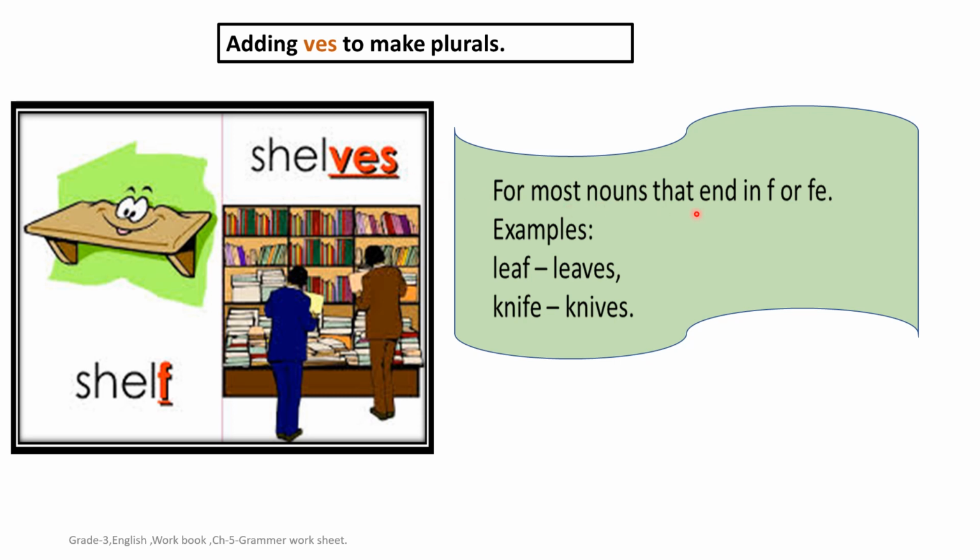For most nouns that end in F or FE, replace that, children, and add VES to make it a plural noun. For example, leaf, leaves, knife, knives. Okay children? So remember this rule, children. Then it will be very easy to make it in a plural form.